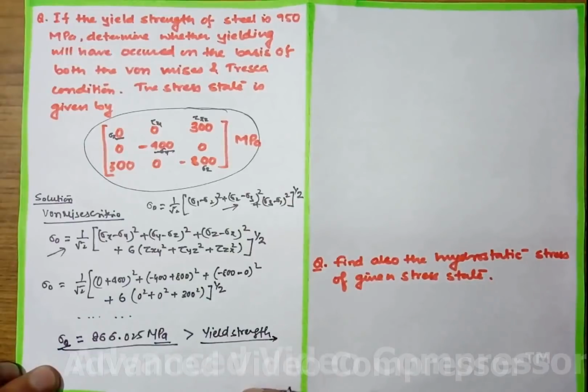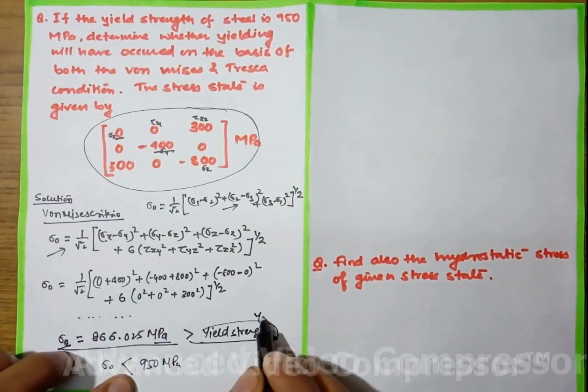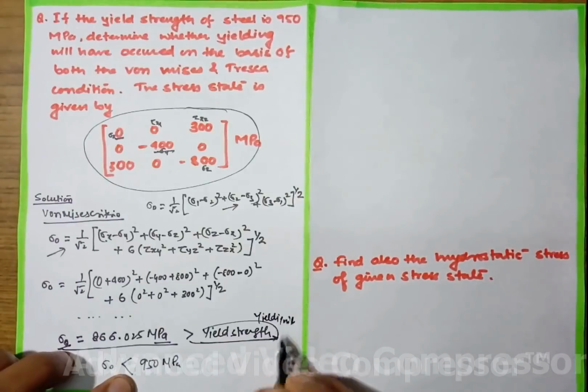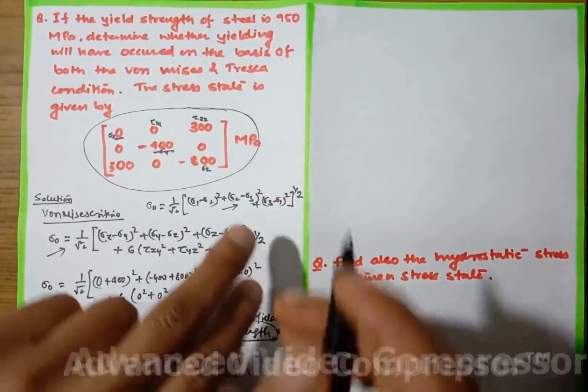If it is smaller than the yield strength, then no yielding will occur. So here 866.025, which is sigma naught, is less than 950 MPa. Since sigma naught is smaller than 950 MPa, what is the answer? No yielding will occur.